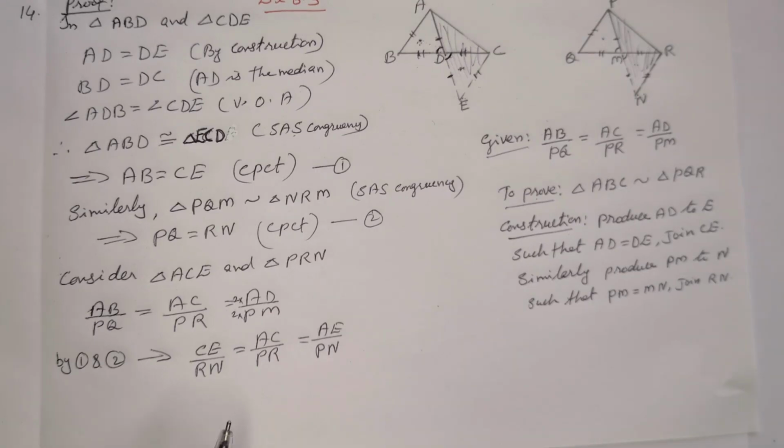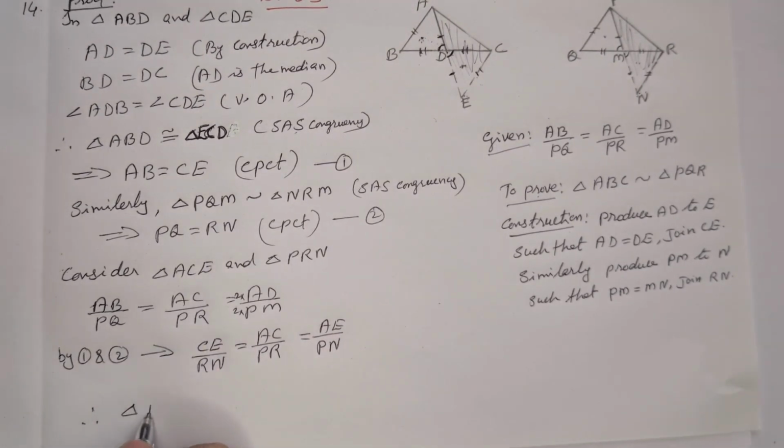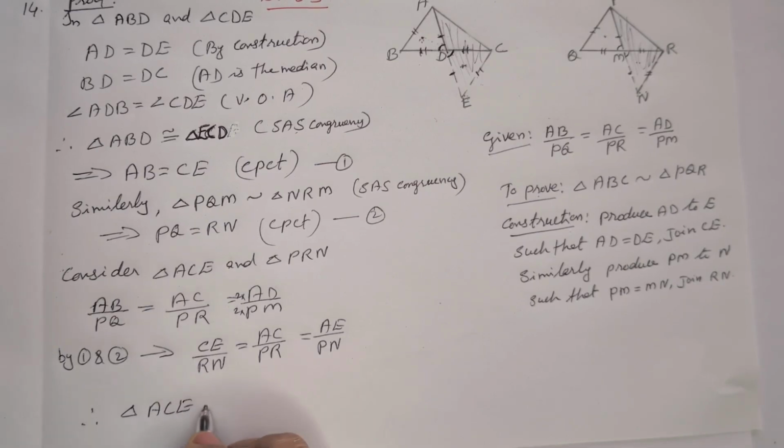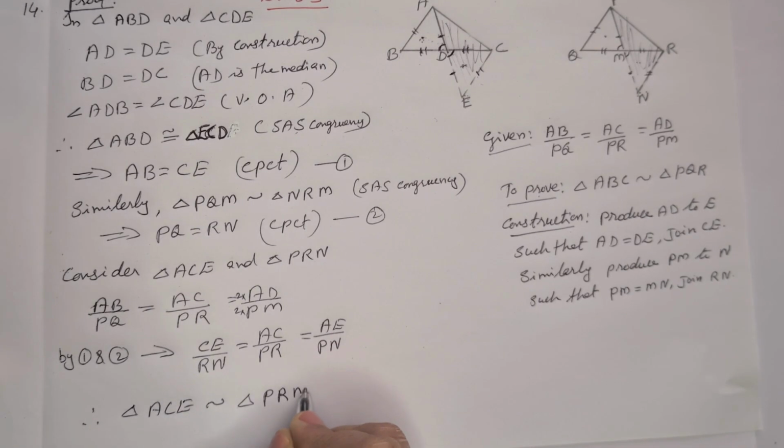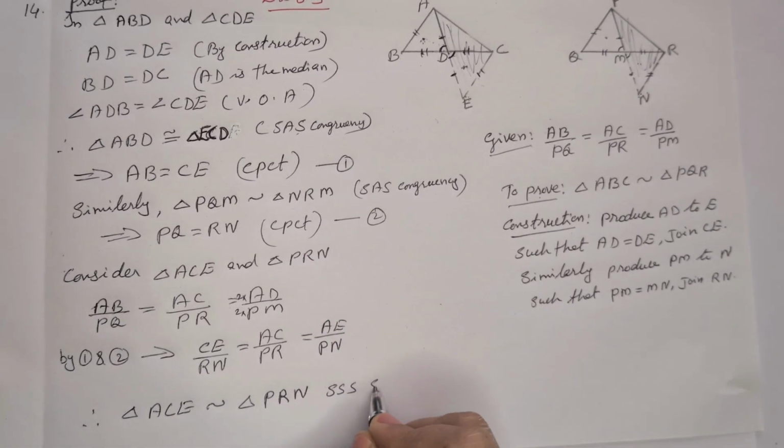Therefore, triangle ACE is similar to triangle PRN by SSS similarity, all three sides.